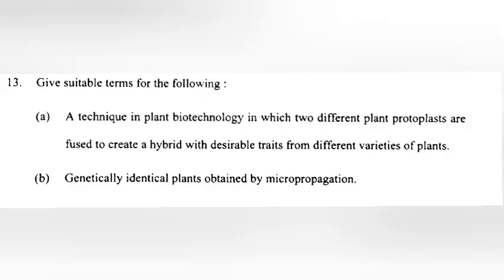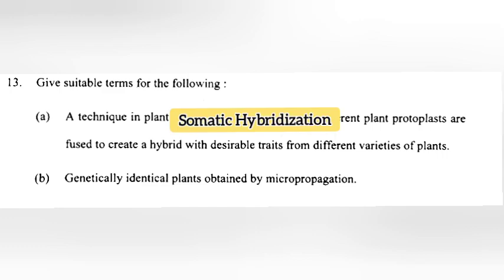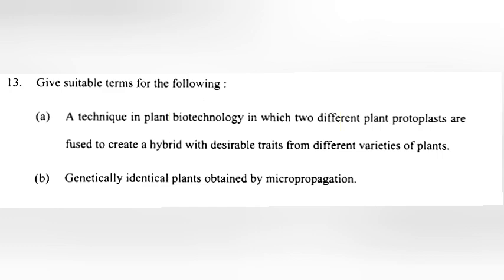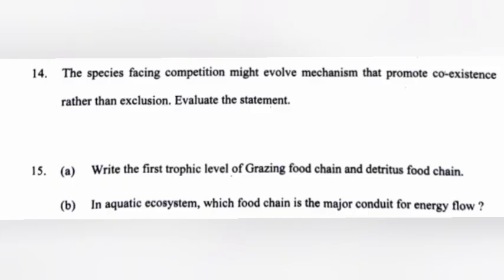13. Give suitable terms for the following. A. A technique in plant biotechnology in which two different plant protoplasts are fused to create a hybrid with desirable traits from different varieties of plants. Answer. Somatic hybridization. B. Genetically identical plants obtained by micropropagation. Answer. Somaclones.